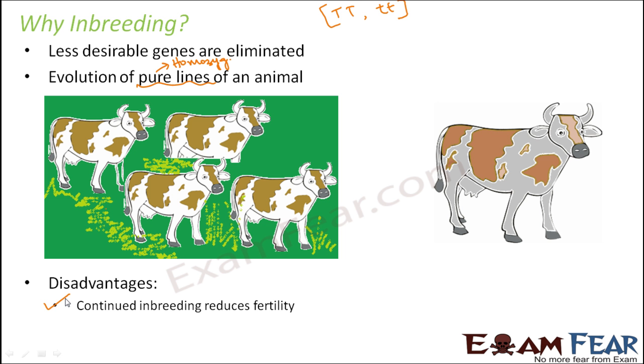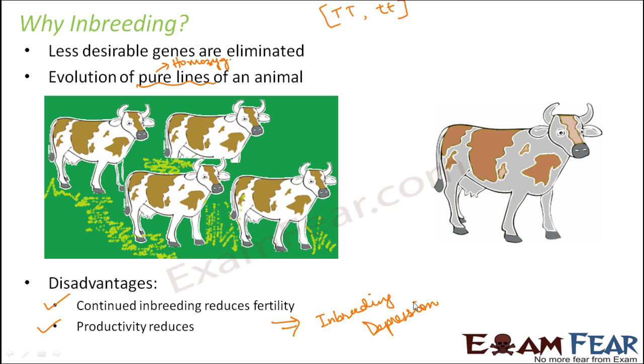Now when the fertility reduces, the productivity will also reduce. So not many new animals will be formed. And when the productivity reduces, this is what is known as inbreeding depression. So this is called inbreeding depression. Depression means decrease. So inbreeding depression is that stage where the productivity reduces because the fertility reduces, and fertility reduces as a result of continued inbreeding.